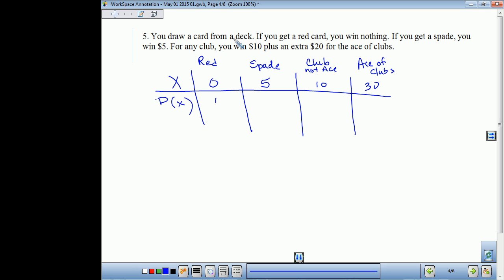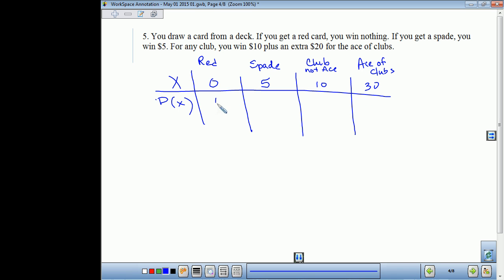The next example is regarding a deck of cards. If you draw a red card, you win nothing. So red, nothing. If you get a spade, you win $5. Spade, 5. Any club gets you 10, and 20 more for the ace of clubs. So a club that's not an ace, 10. The ace of clubs, 30.